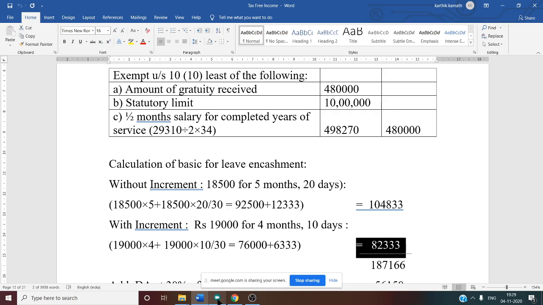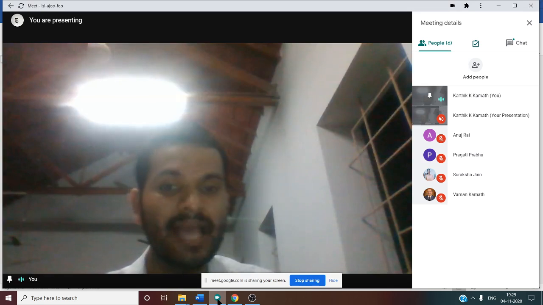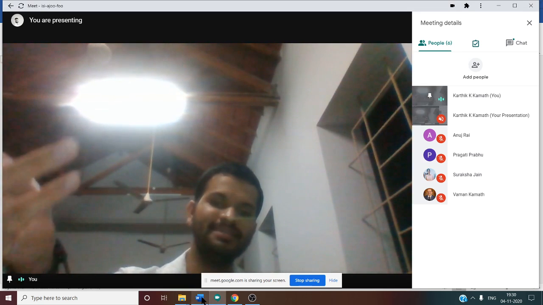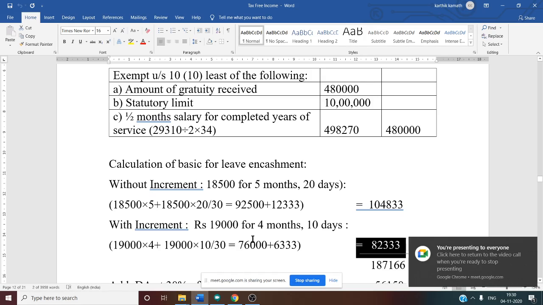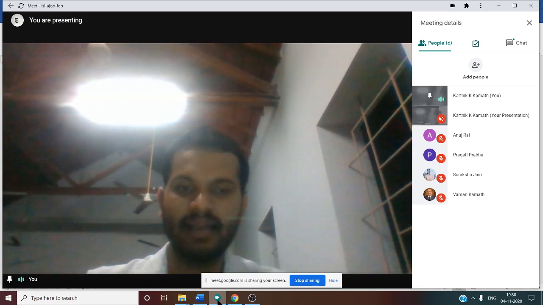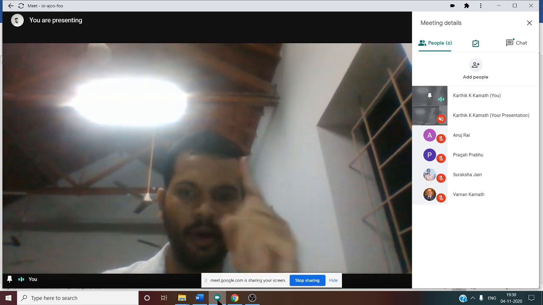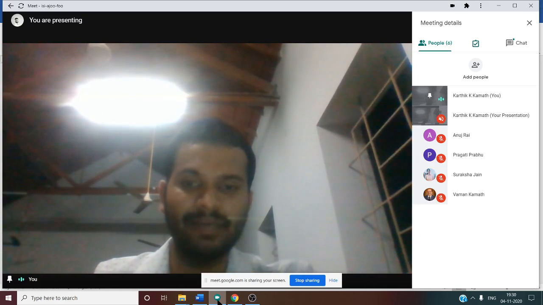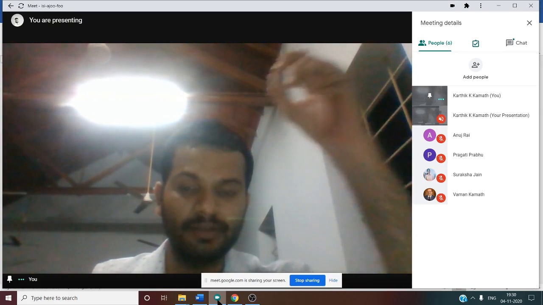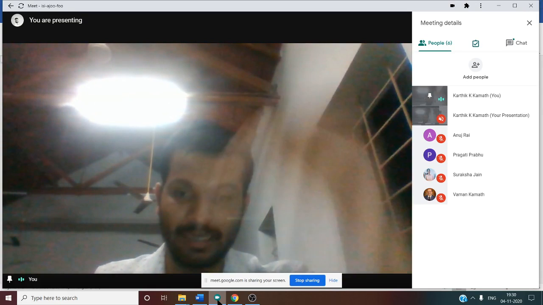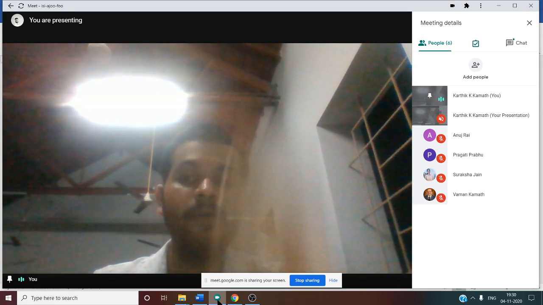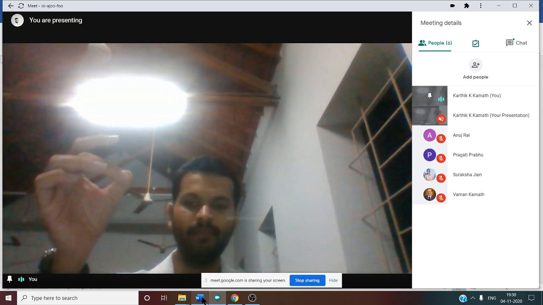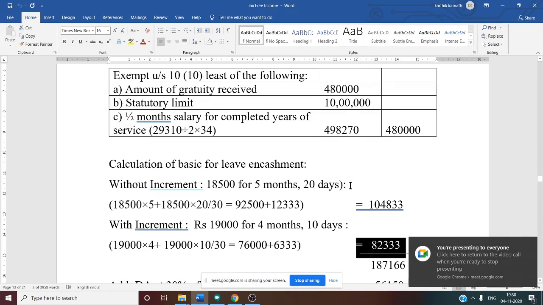Once you know the with increment amount, you can easily calculate without increment. Yes, it is very easy. Why? Because for the calculation, we want the average salary of the last 10 months. So from 10 months, you deduct 4 months 10 days. How many remaining? Remaining is 5 months 20 days. So that is without increment.